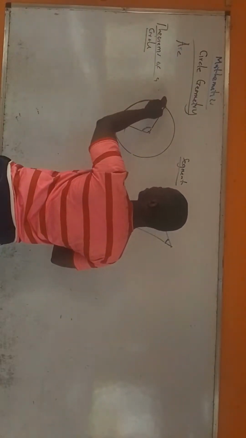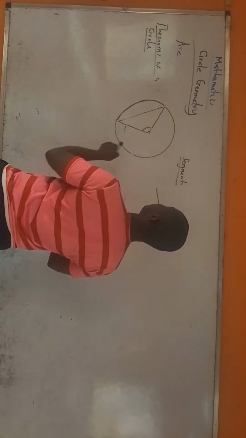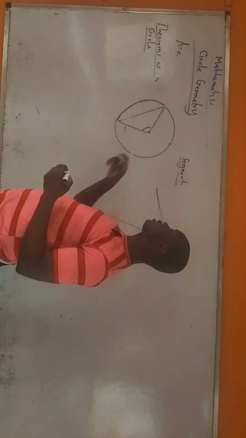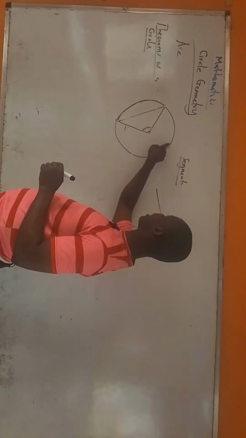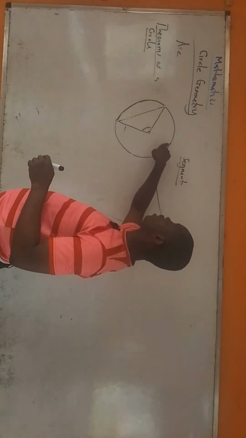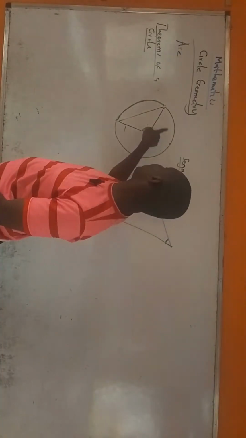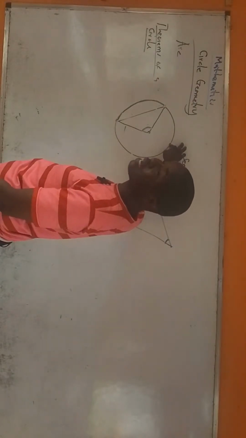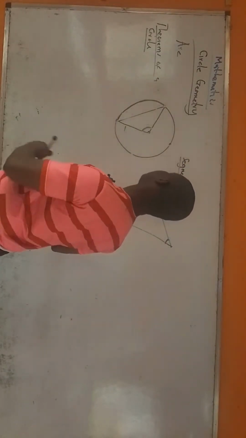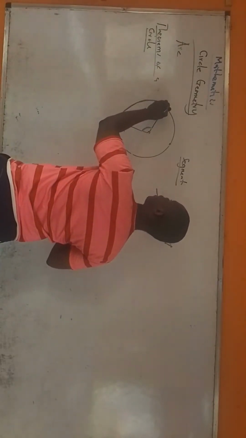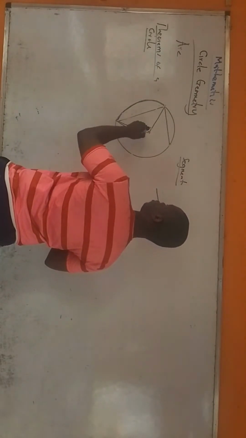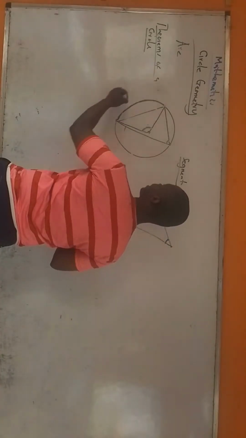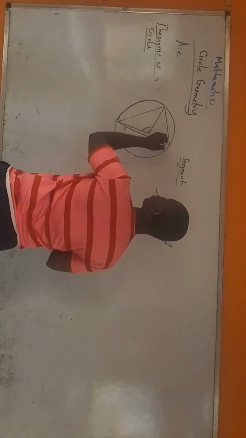This arc too can subtend another angle at the circumference. Let's say it is this place that the angle subtended at the circumference is. That means the lines that form this angle meet at this point. If they were subtended by this arc, that means the lines that form that angle originate from the ends of this arc. That means it's like this. The first line goes here, the second line goes here, right? So this angle now is the angle we're talking about, the angle subtended by this arc at the circumference.